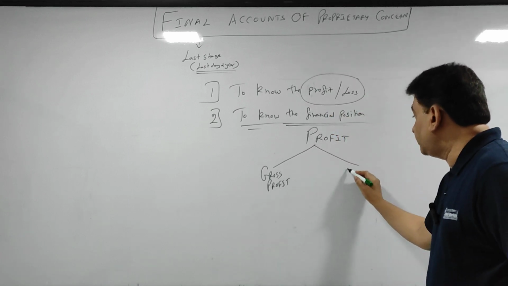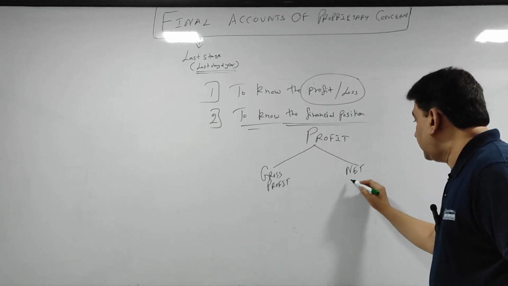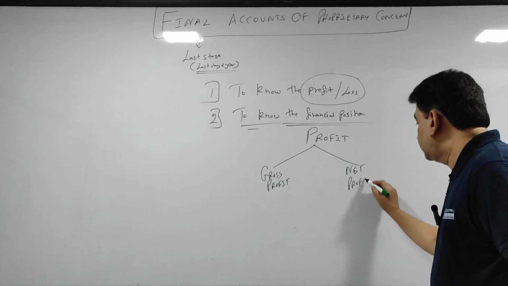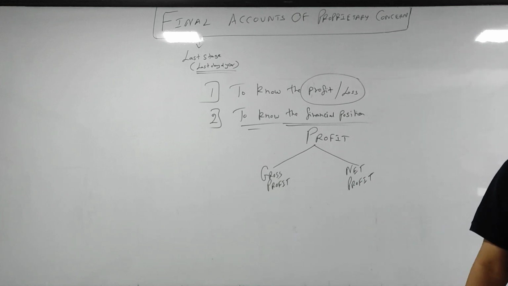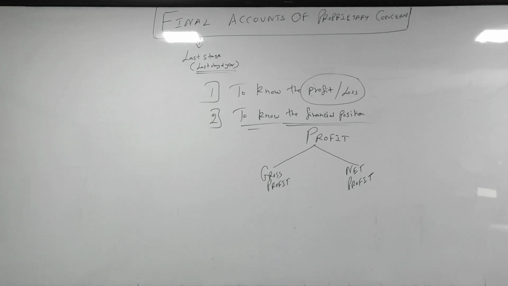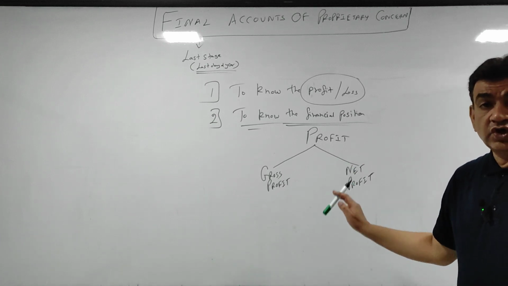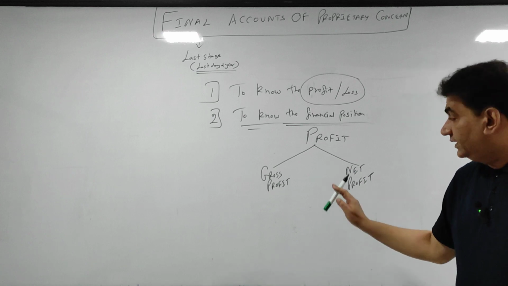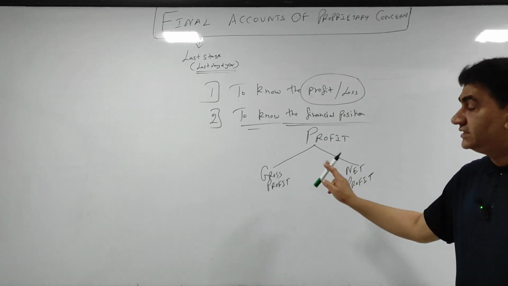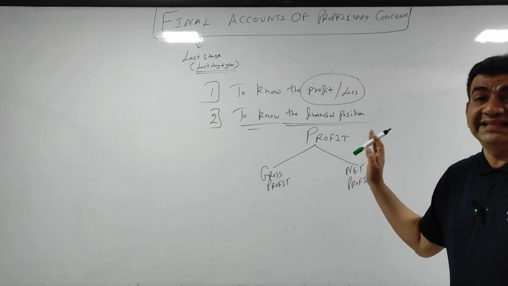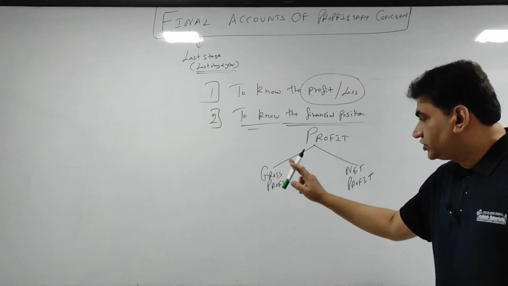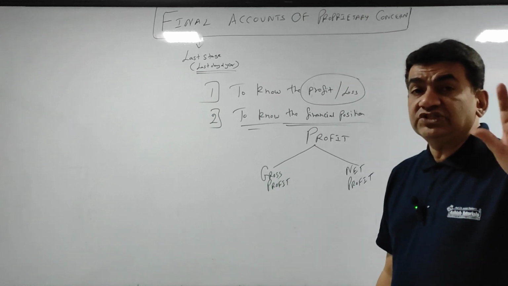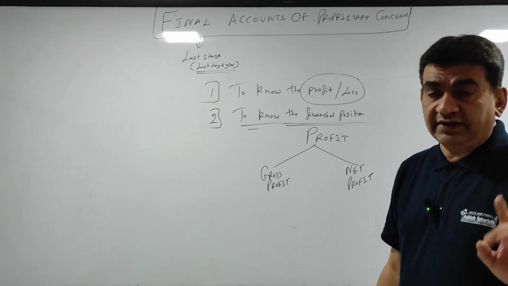One is gross profit and the other is net profit. Gross profit, net profit. Understand what is the difference between gross profit and the net profit. Okay, I'll go very slow with the explanation. Gross profit. Gross profit is also called as direct profit.